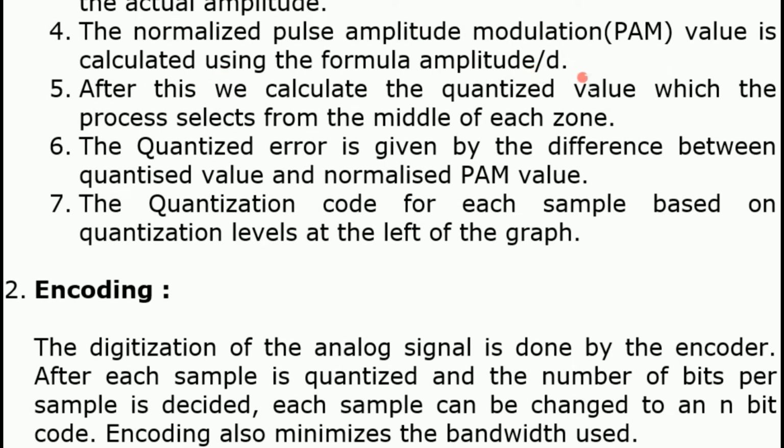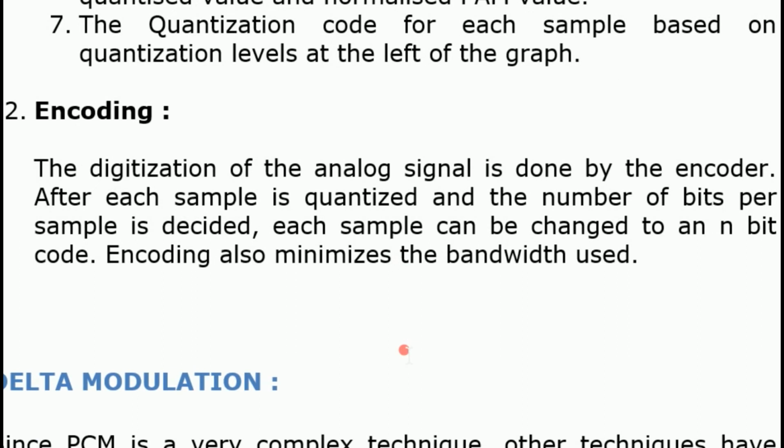Then the next process in PCM is encoding. The digitization of the analog signal is done by the encoder. After each sample is quantized and the number of bits per sample is decided, each sample can be changed to an n-bit code, and that is called encoding, and it minimizes the bandwidth used. Okay, we will see that process again.